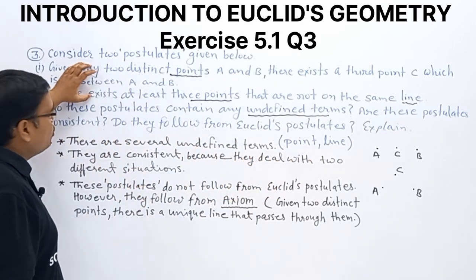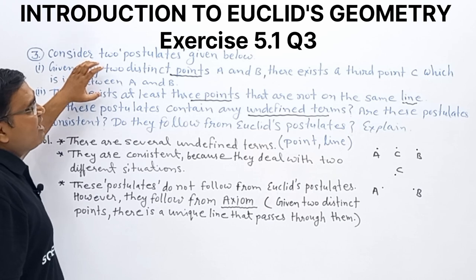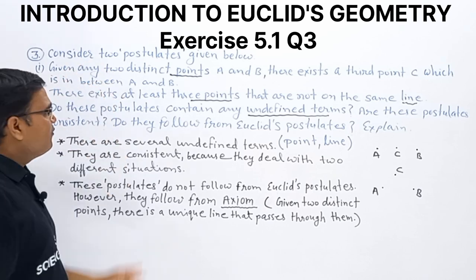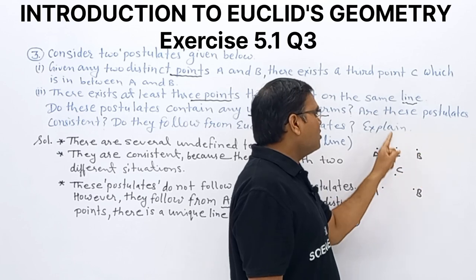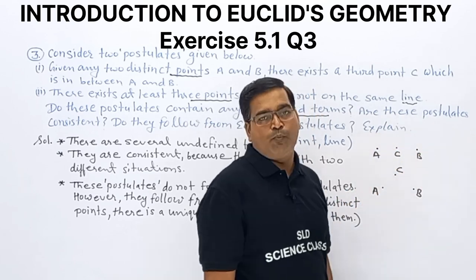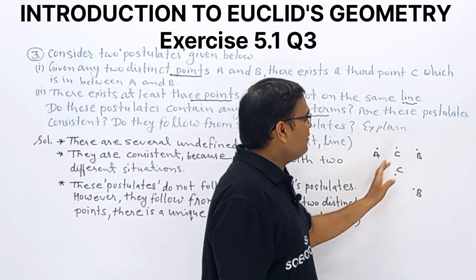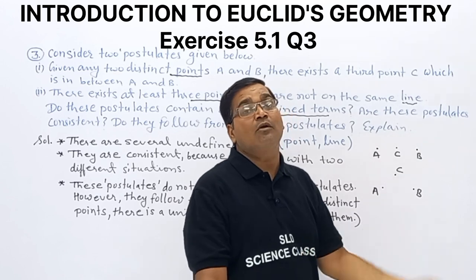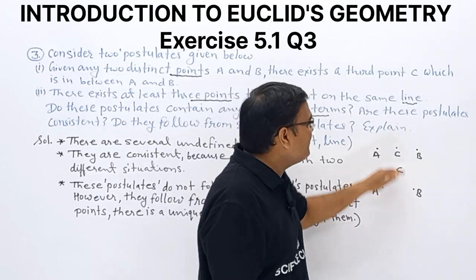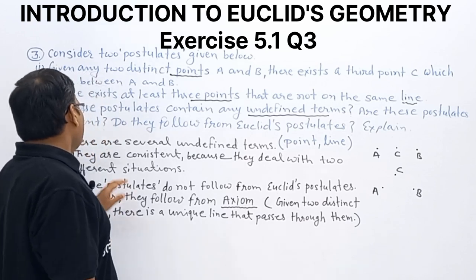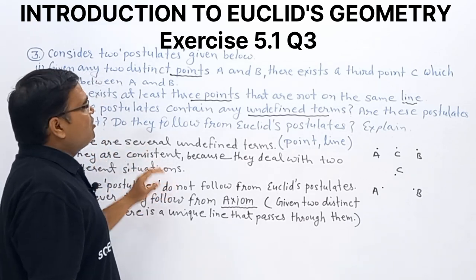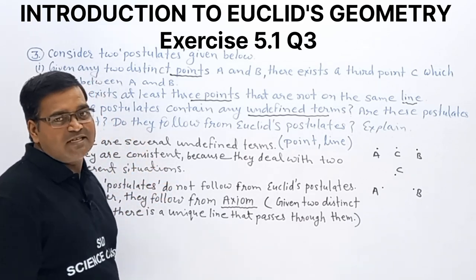We have two postulates dealing with two different situations. One is saying we have two distinct points, and a third point C is in between these 2 points. Another one, we have 3 distinct points and they are not on the same line. So we can say these postulates are consistent.